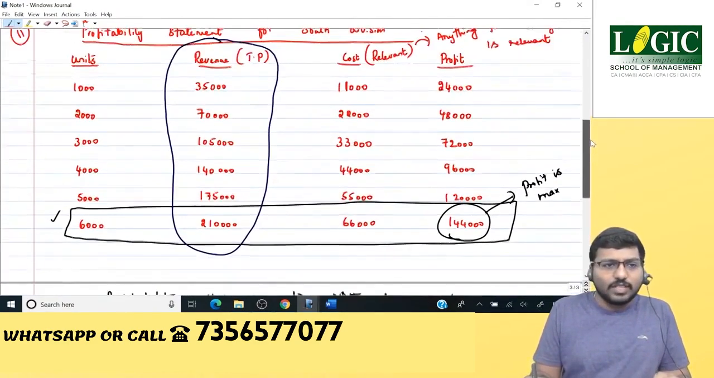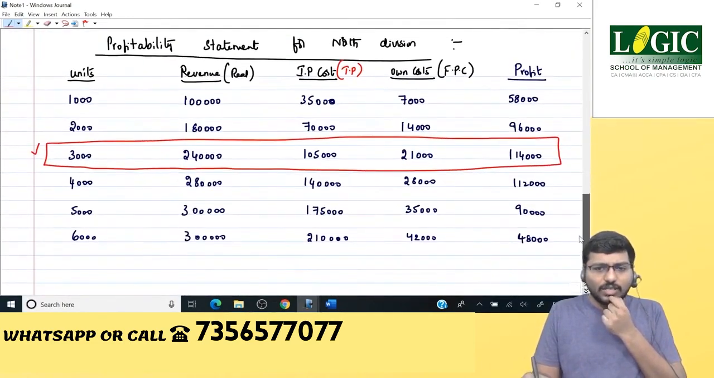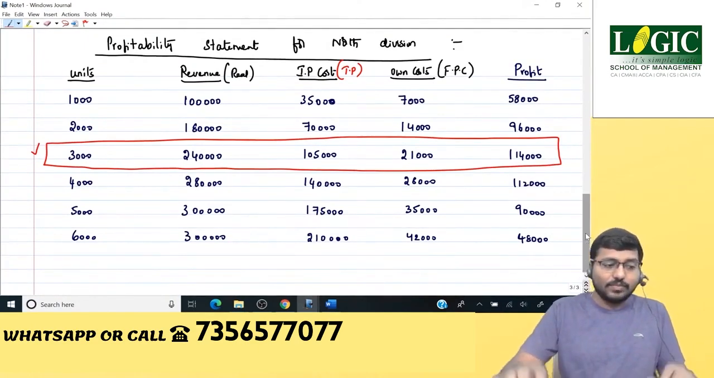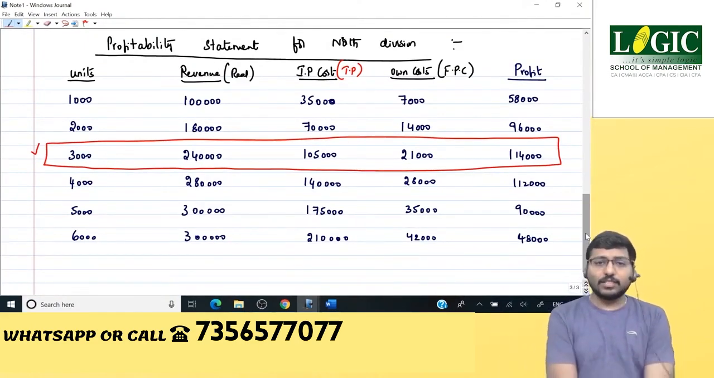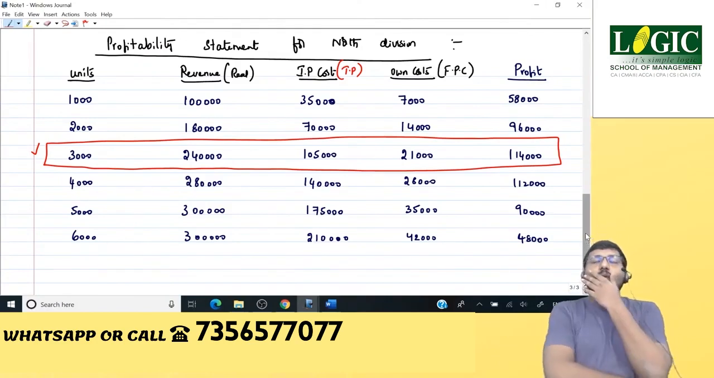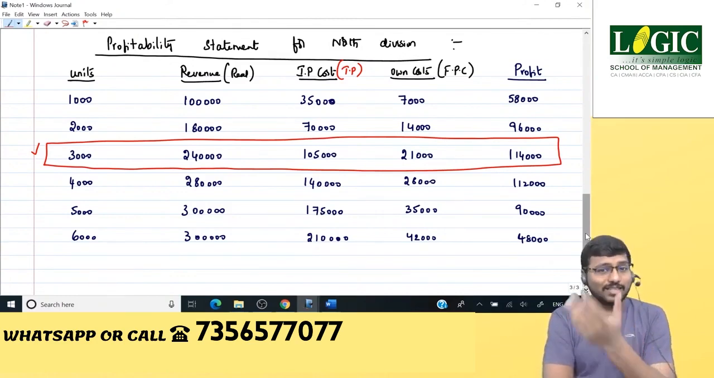So already we have seen here, South Division is willing to manufacture 6,000. North Division is willing to manufacture only 3,000. There itself we have a conflict, right? Exactly. You guys are right on the money. So now we know that the South Division, the supply division, would like to manufacture 6,000, and North Division would like to manufacture 3,000.